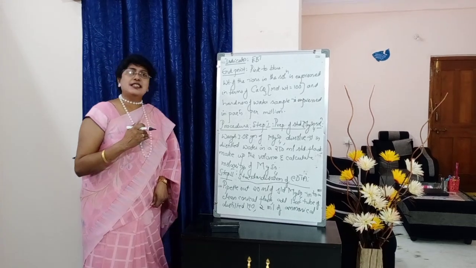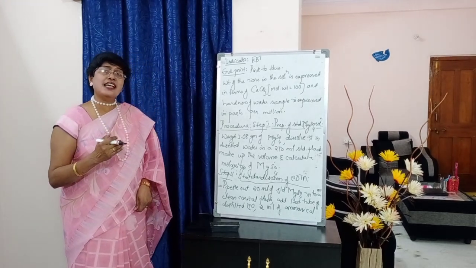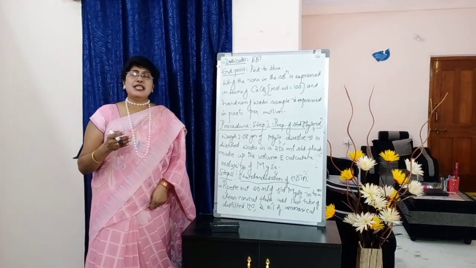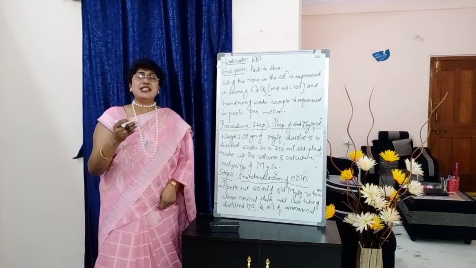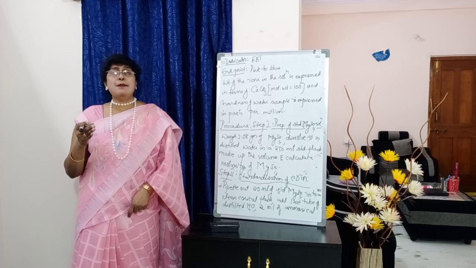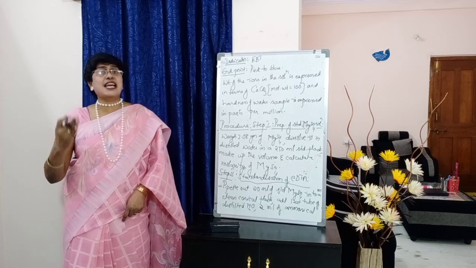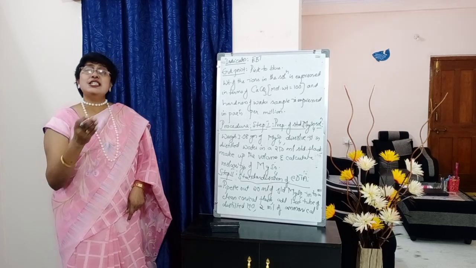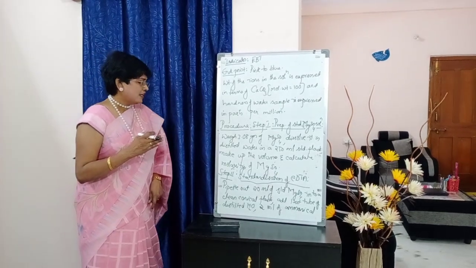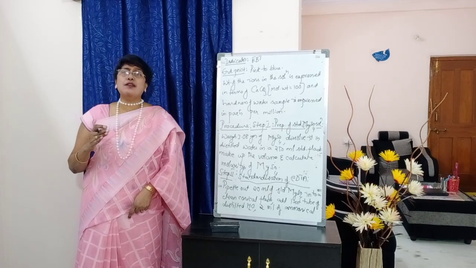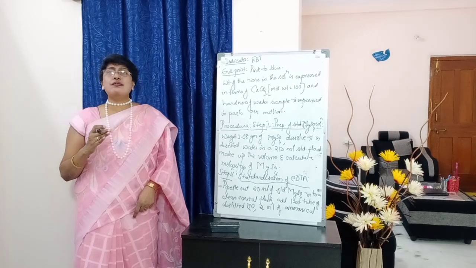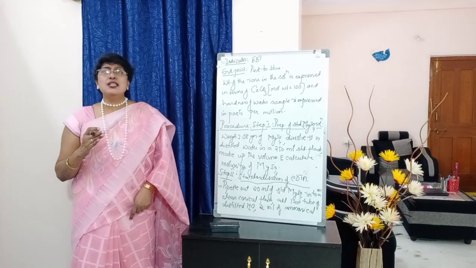Standardization of EDTA. So how do we standardize EDTA? Pipette out 20 ml of standard MgSO4. So the solution which we have prepared in the first step, you are supposed to take a 20 ml pipette and transfer 20 ml of this standard MgSO4 solution into a clean conical flask, add 1 test tube of distilled water,